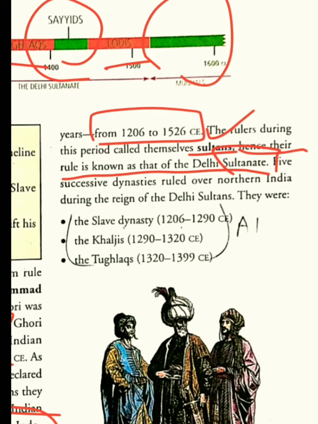Five successive dynasties ruled over northern India during the reign of the Delhi Sultans. There were 5 different dynasties, as I showed you in the timeline.